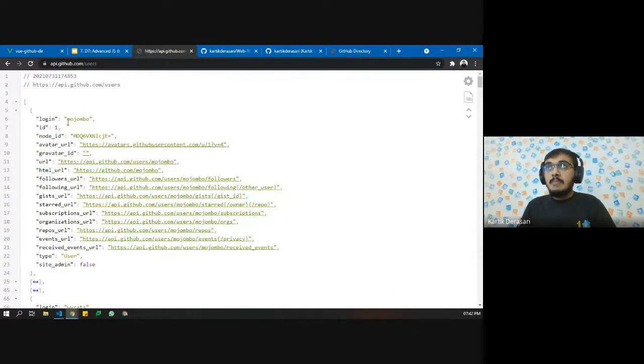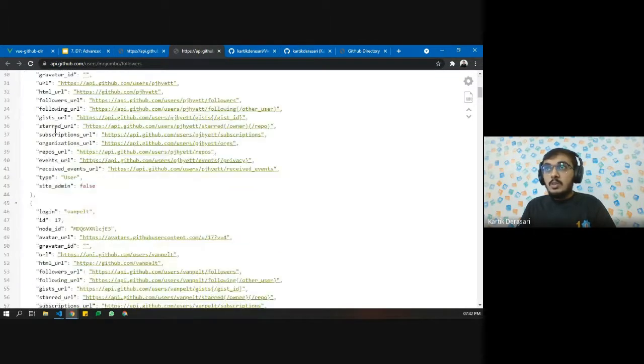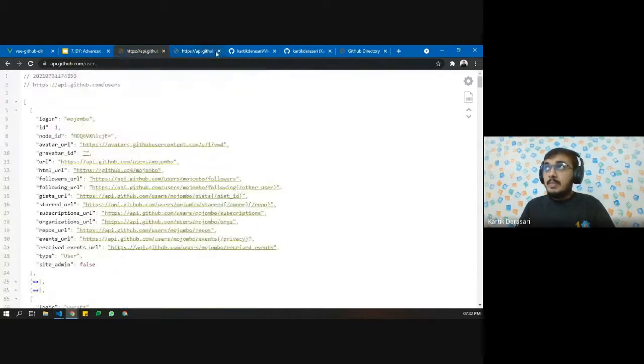So let's say I want to get all the followers of the user Mojambo. So I can use this API, and this will give me all the followers of this user. So if I want to showcase all the followers, then I can do it using the followers API. Now there are different APIs. Let's say repository URL, I can see all the repositories. I can also see all the organizations, subscriptions, and so on and so forth.